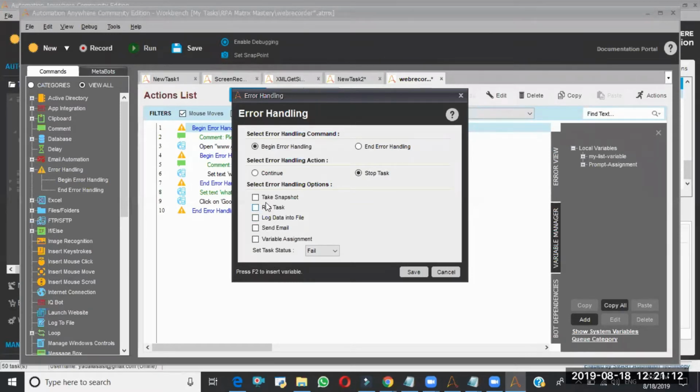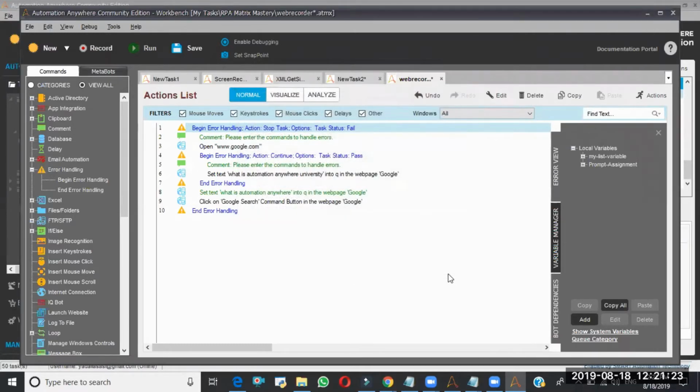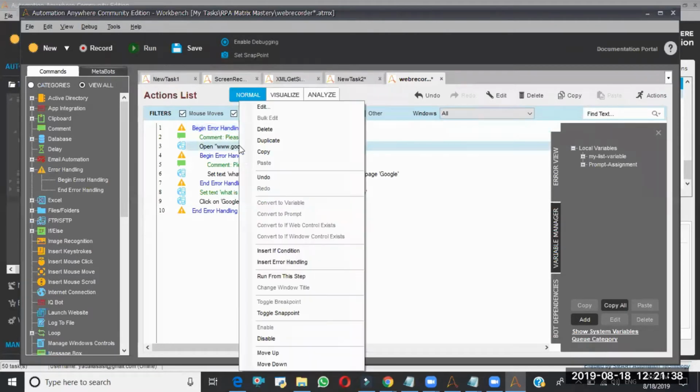Here we have different error handling options. Whenever we get an error and we use this error handling, we will get the error pop-up, but it will be closed automatically. We need not click the OK button explicitly. Here I am disabling this one.